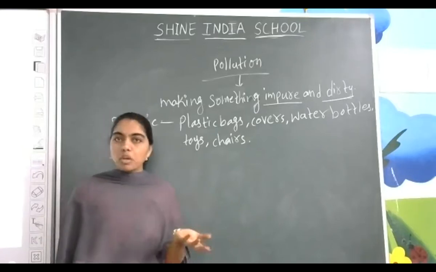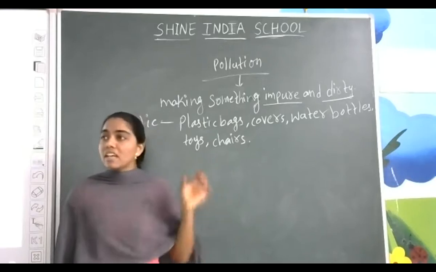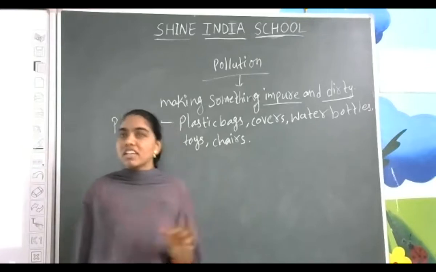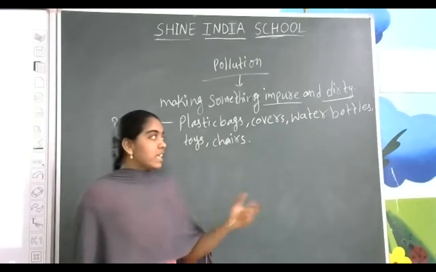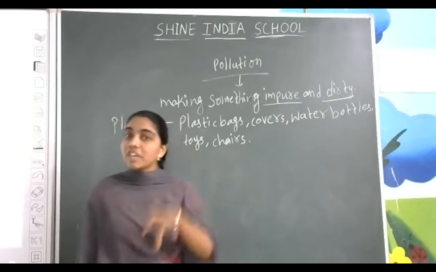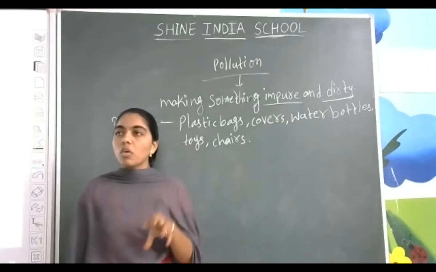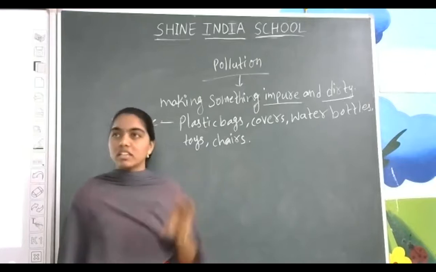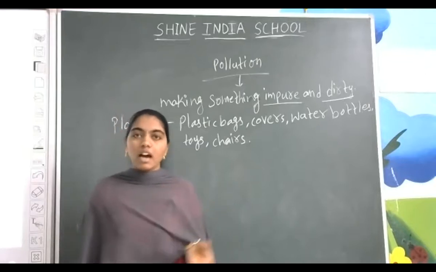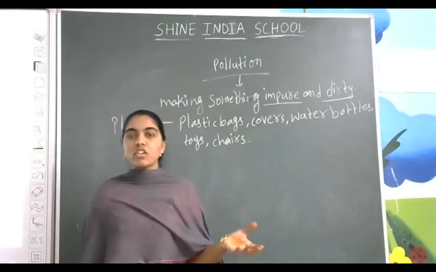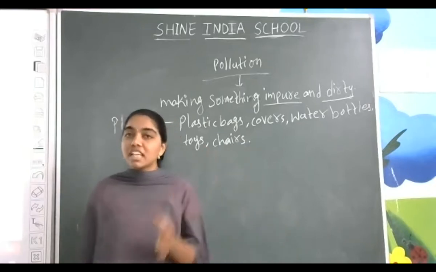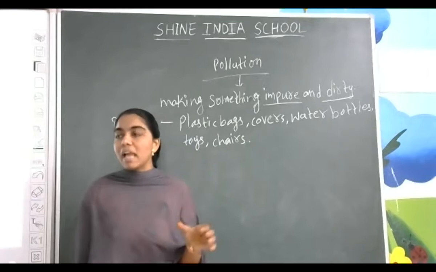Animals cannot pollute. Plants cannot pollute. Plants are going to purify the environment by giving oxygen, right? But here we are ourselves, we means the humans. All types of people who are living in the world, either from our side or from any other country also. Here we are using mostly all types of things which are made of plastic.